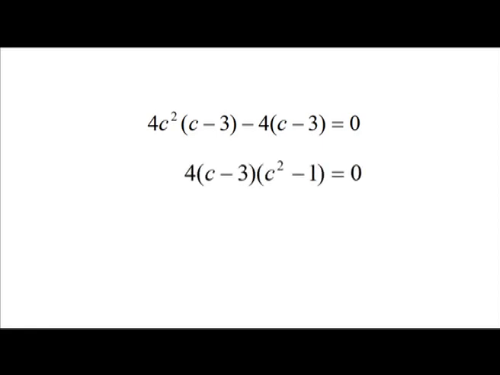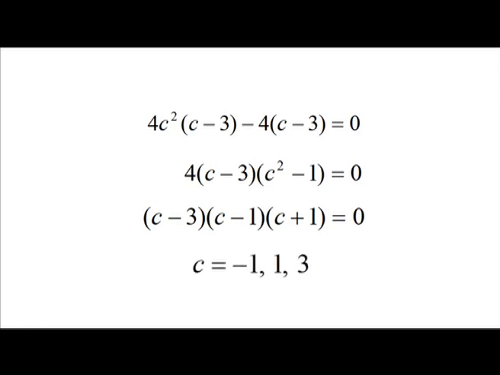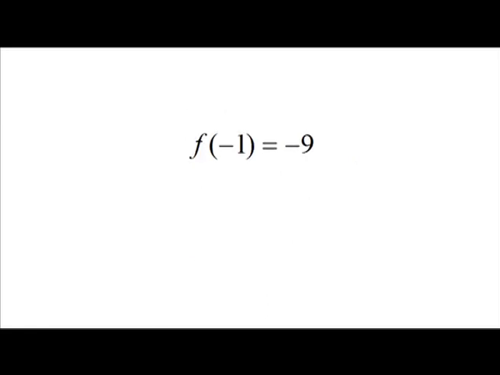that is c minus 3 into c minus 1 into c plus 1 is equal to 0, that is c is equal to minus 1, 1 or 3. Thus, c is equal to minus 1, 1 or 3 are critical points. Now, f of minus 1 is equal to minus 9, f of 1 is equal to 7, f of 3 is equal to minus 9. Thus, we have found all local extrema.